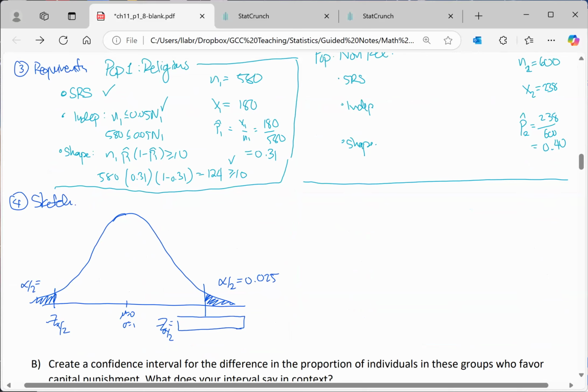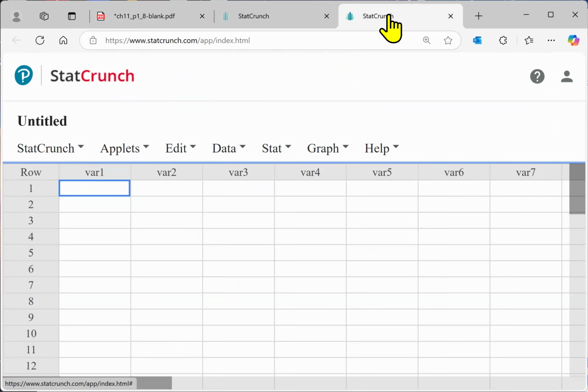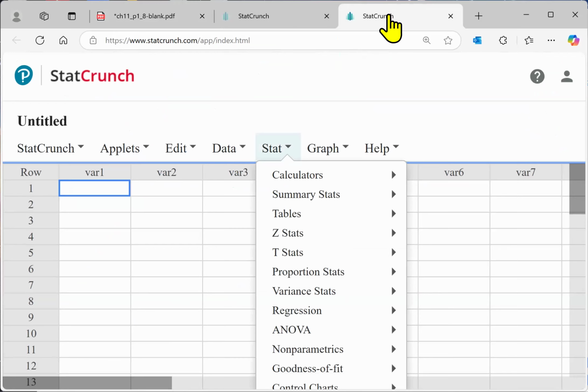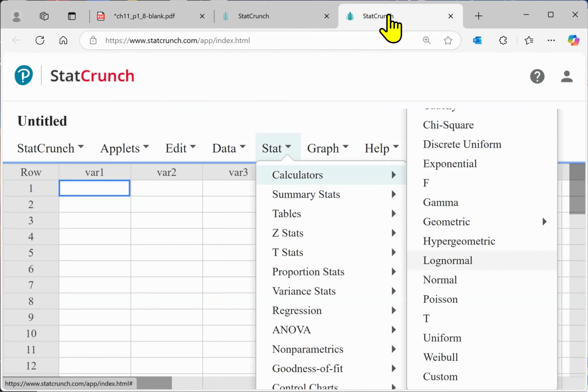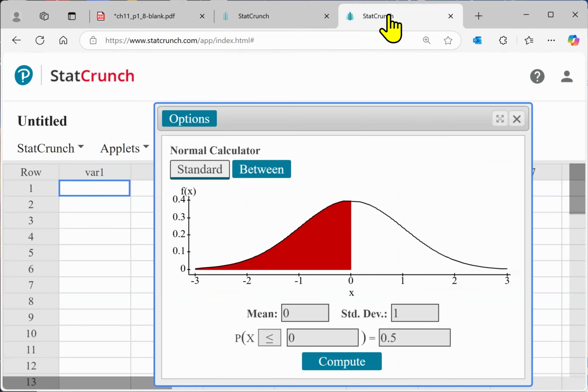To find the critical values, we have a nice little drawing here. Whenever you have a drawing like this, a distribution with most everything labeled and you're just trying to find one object, you can always use StatCrunch. You go to Stats, Calculators, and then select your distribution. In this case, it's normal. I'm not going to change the mean or the standard deviation because I have a standard normal distribution. Now I'm going to update the area.